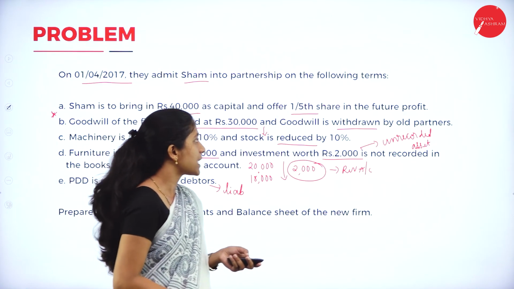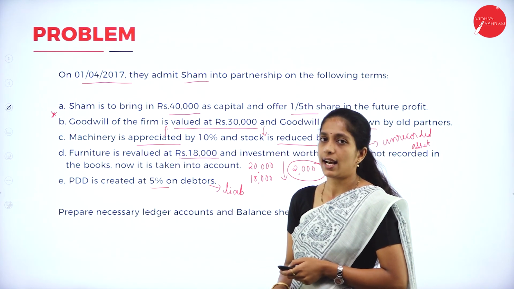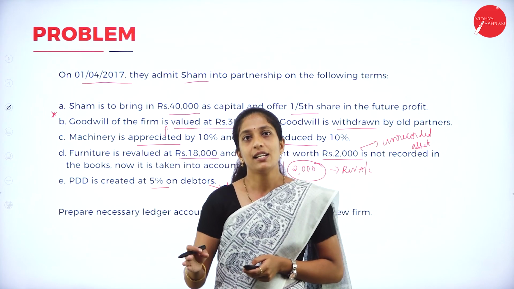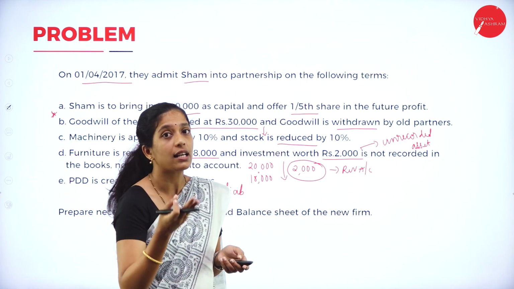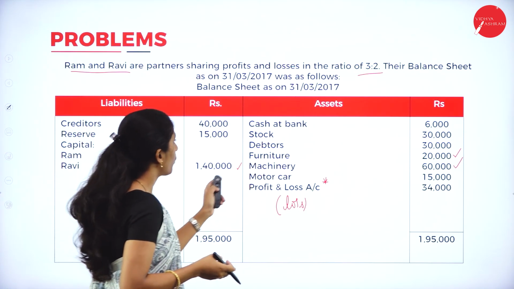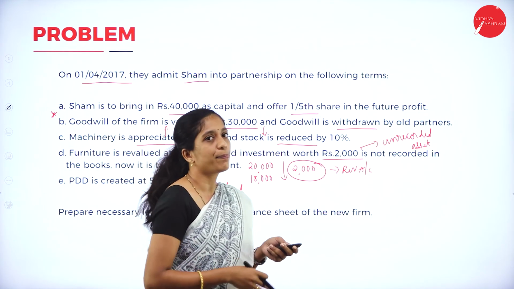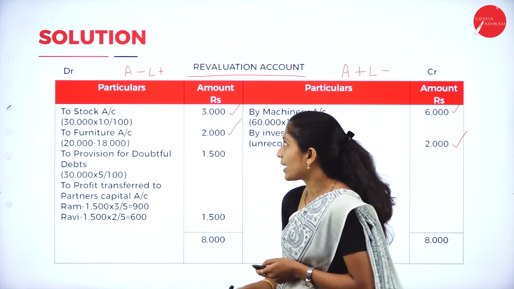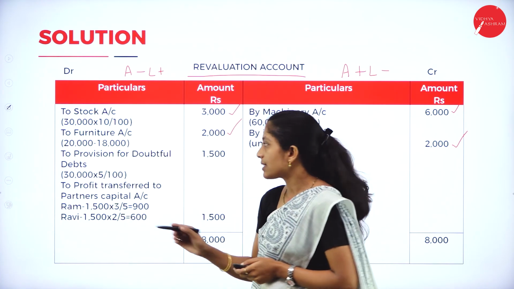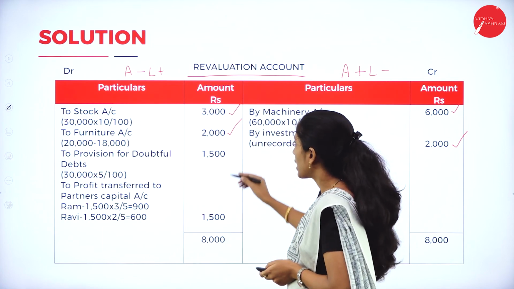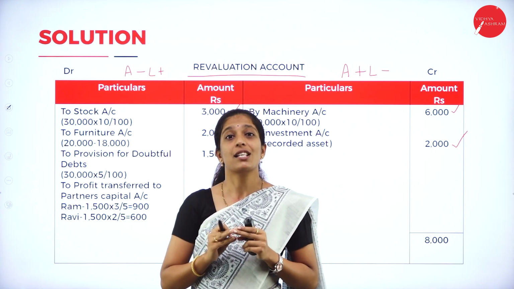Yes. Now go through the next adjustment. Provision. PDD is created at 5% on debtors. As I told, PDD is a liability. In the balance sheet, they have not given the liability, but they have given debtors. So upon debtors, we have to calculate the provision. What is the value of debtors? 30,000. What provision have they asked us to maintain? 5%. So there is an increase in liability. Where do we record it in the revaluation account? L plus, that is, by provision for doubtful debts. Debtors is 30,000 into 5%, so we'll get 1,500.